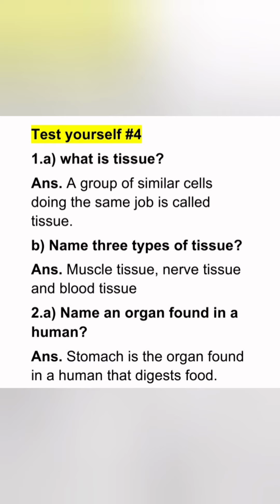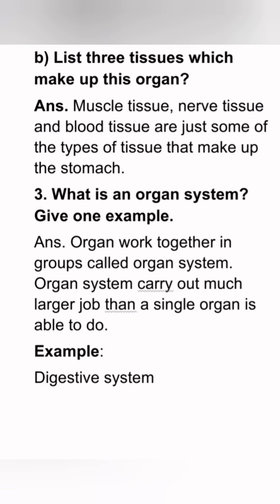The question number 2, A part is, name an organ found in a human. The answer is, stomach is the organ found in a human that digests food. Question number 2, B part is, list 3 tissue which make up this organ. The answer is, muscle tissue, nerve tissue and blood tissue are just some of the types of tissue that make